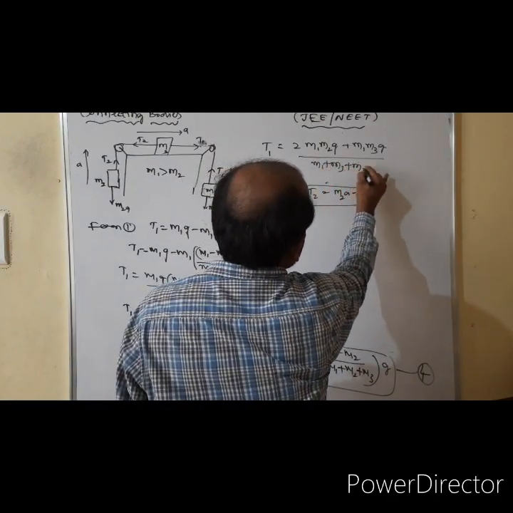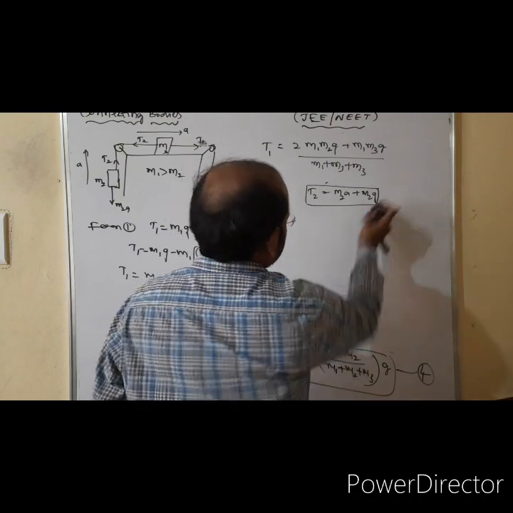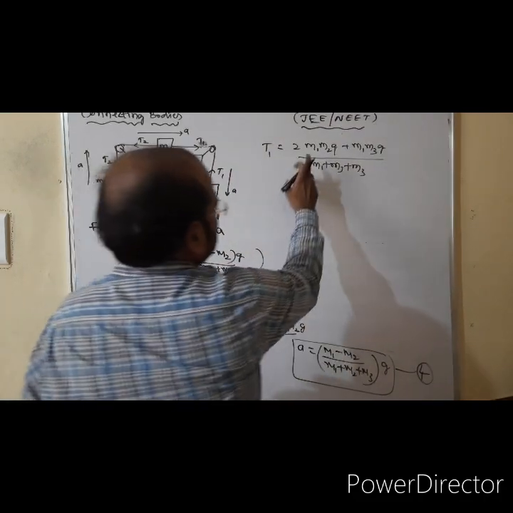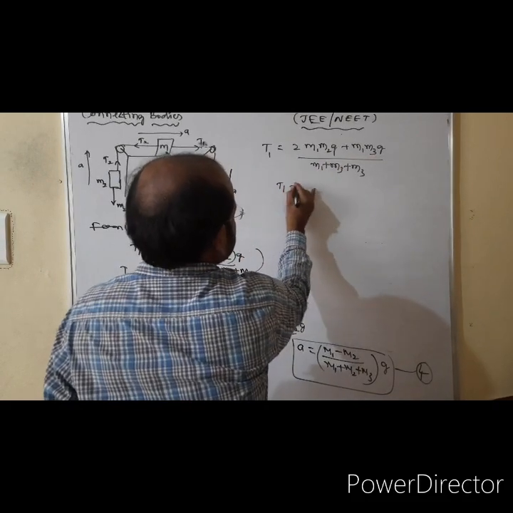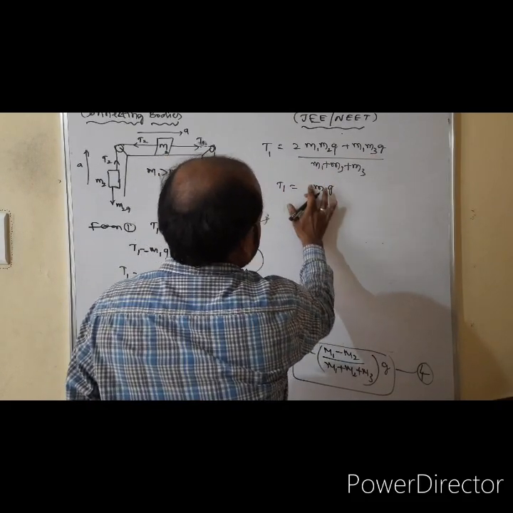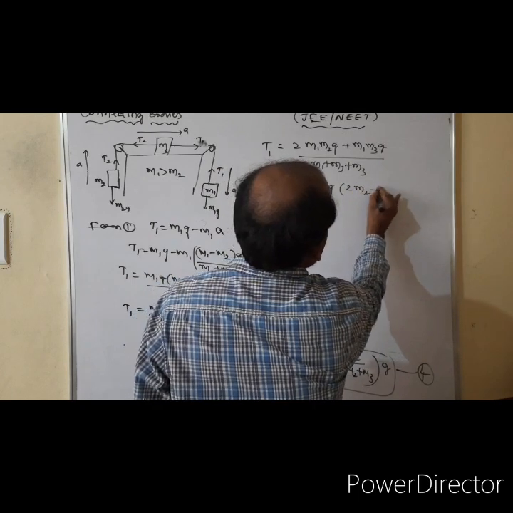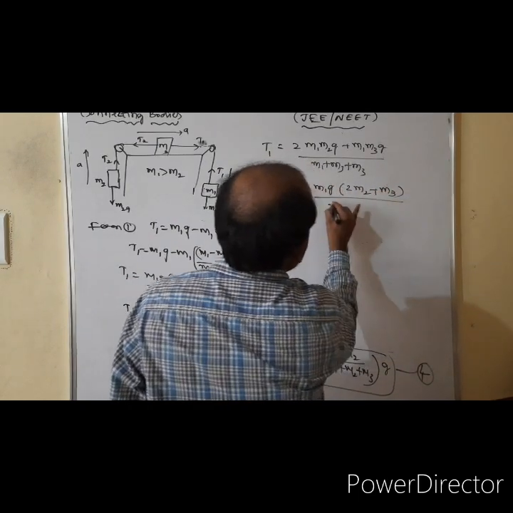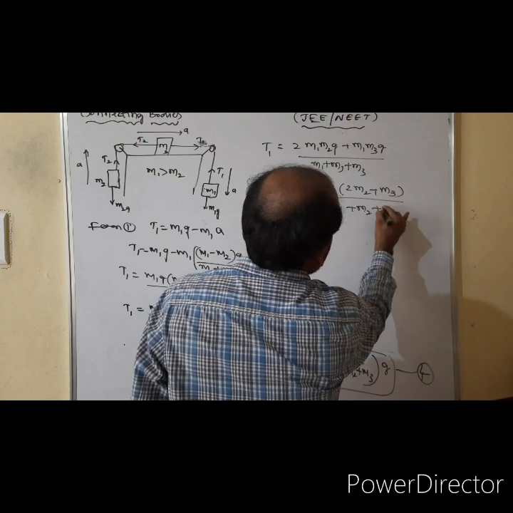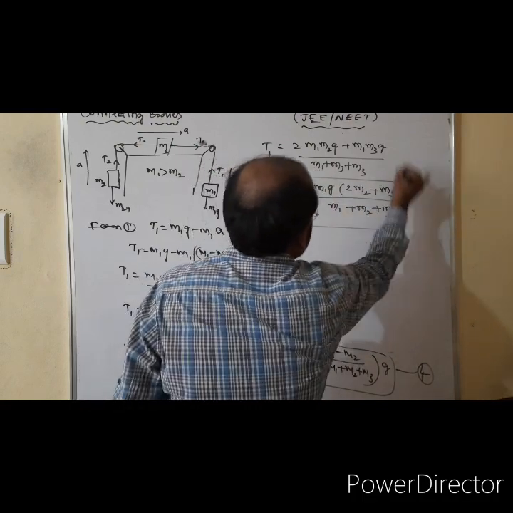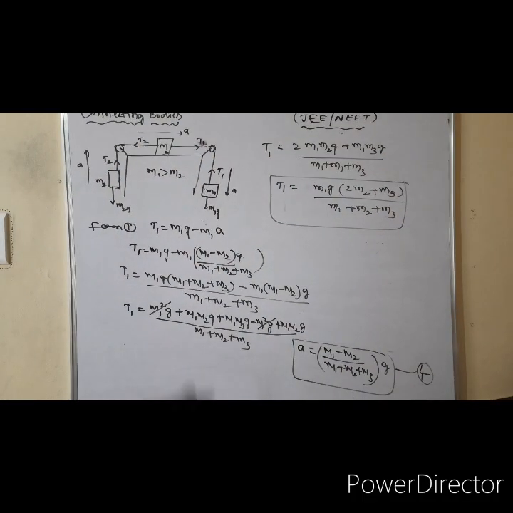Right? Now coming to the point, look at M1G is there, here also M1G is there. So M1G you take common: M1G into 2 M2 plus M3, whole divided by M1 plus M2 plus M3. See, this is about the T1 tension. That is M1G of 2 M2 plus M3 by M1 plus M2 plus M3. So this is related to tension 1.